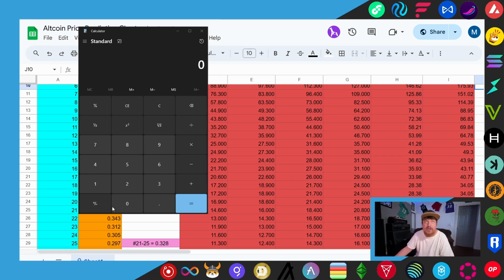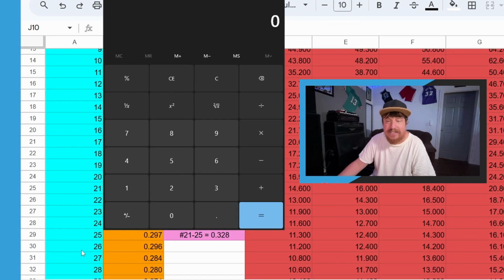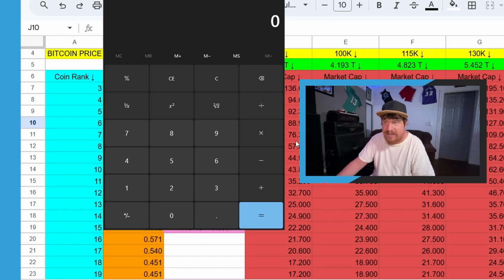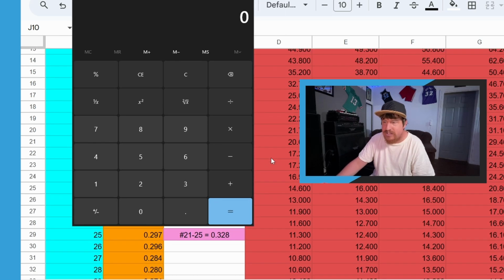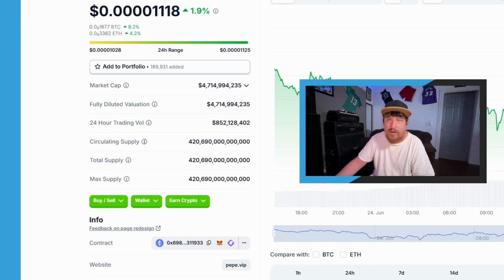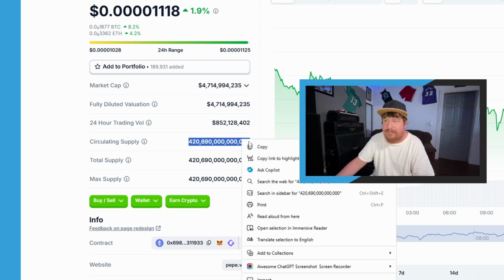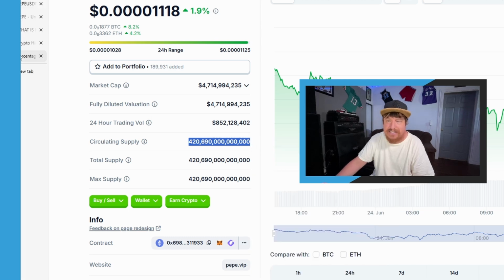So the first thing we've got to do is go down to position number 26 here on my Google Sheets document. We can see across from that the first projected market cap is 11.2 billion. Again, that is based off of 91K Bitcoin. So if we scroll down to position number 26, 11.2, we're going to head over to CoinGecko super quick. We're going to copy this circulating supply just so it's easy to paste into the calculator.